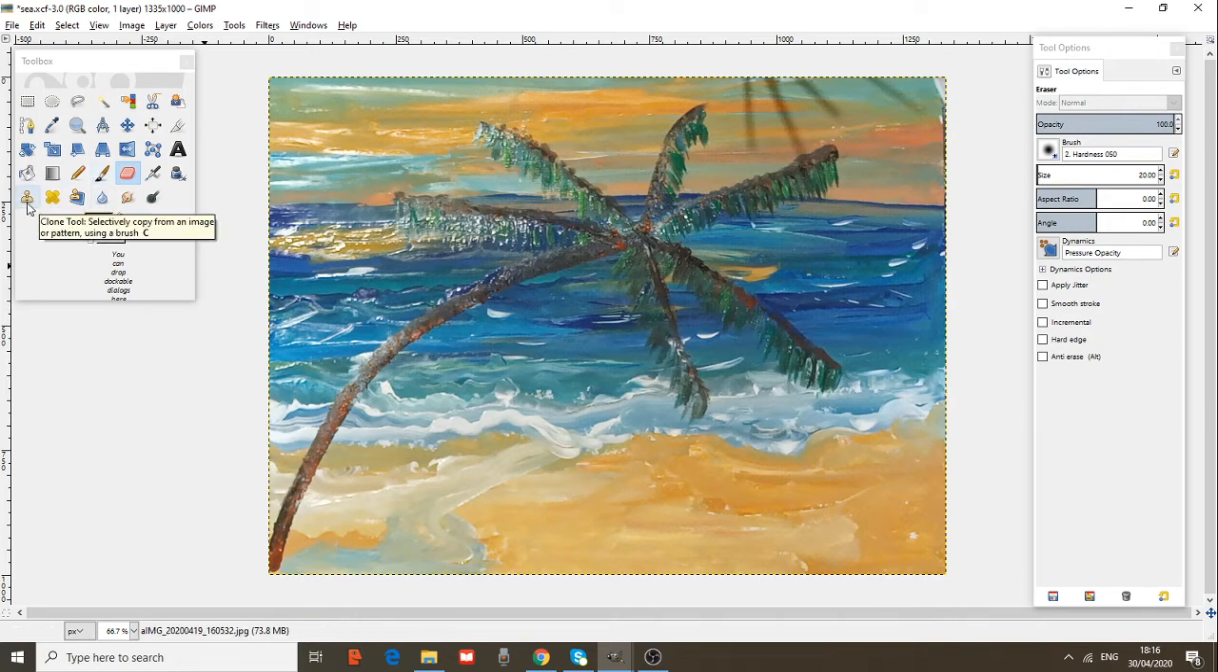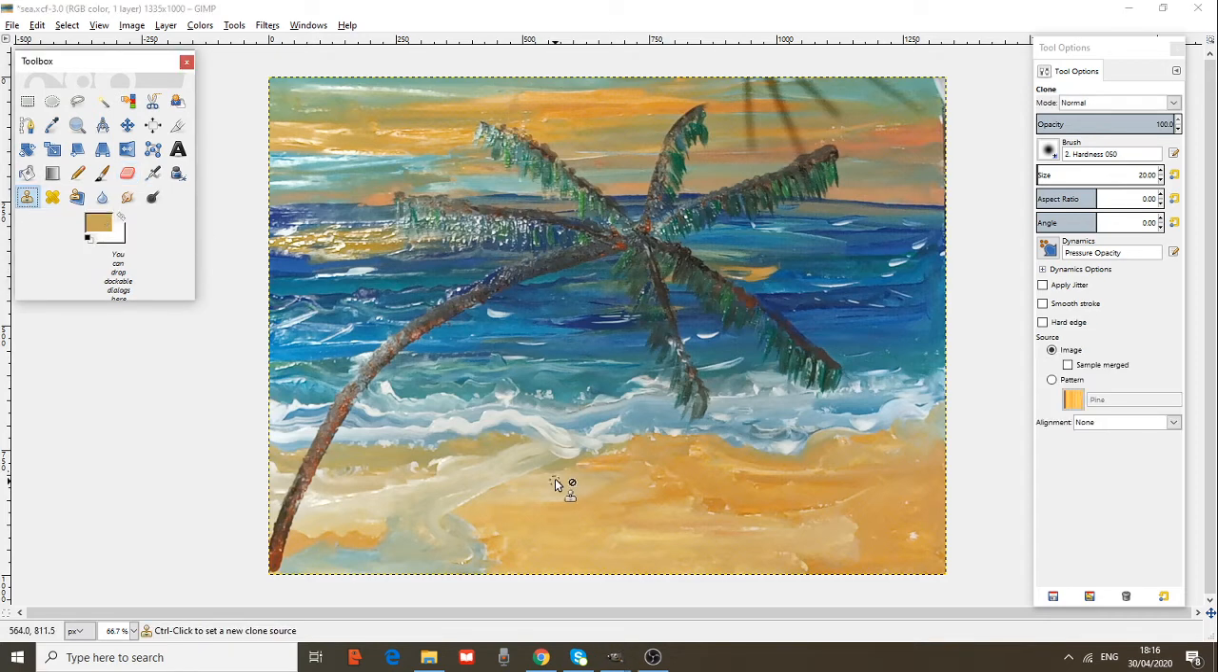The clone tool. The clone tool is to selectively copy from an image or pattern using a brush. This means that you keep the control button on your keyboard, and then you press with the mouse on your picture. You continue keeping the control button on your keyboard. And now, start creating.